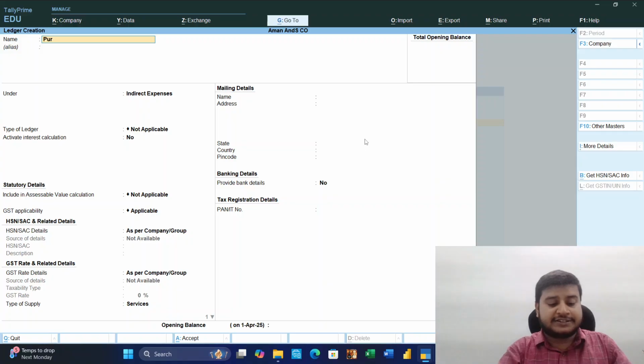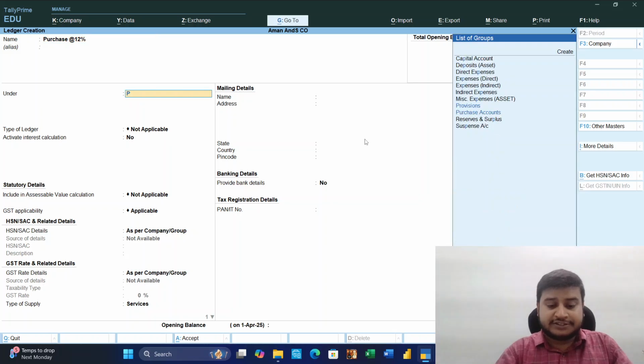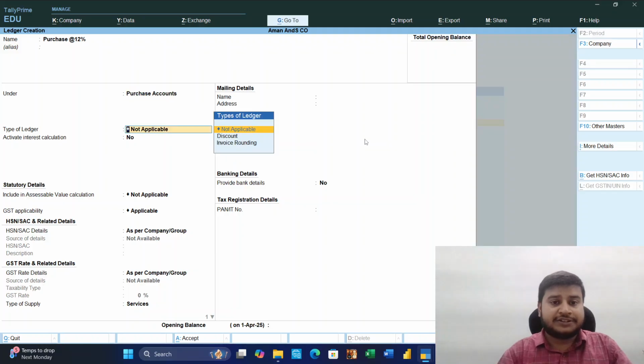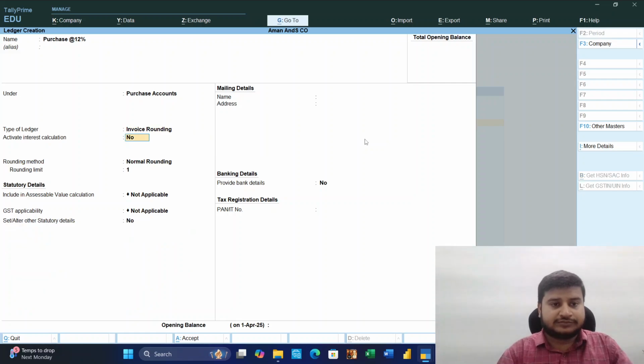One purchase ledger. Purchase, we can create like purchase at the rate of 12%, under purchase account.